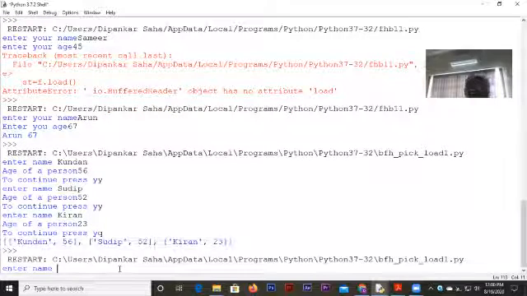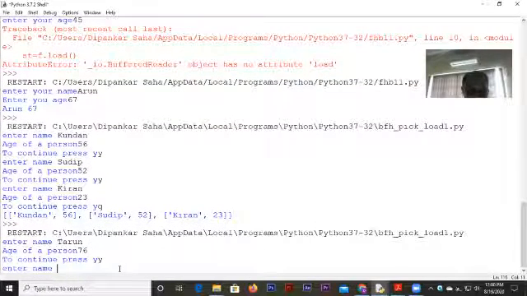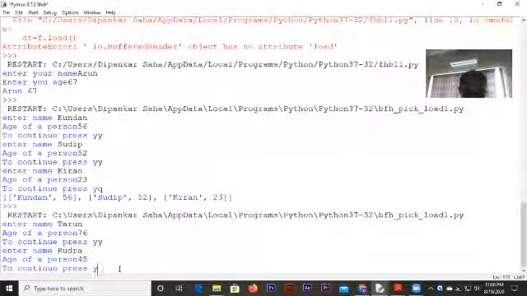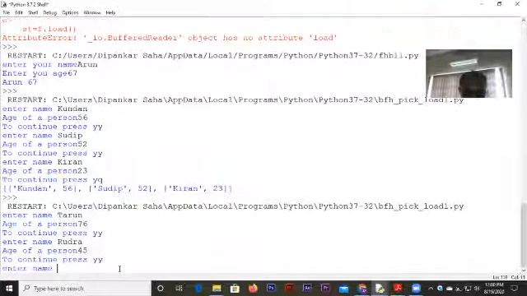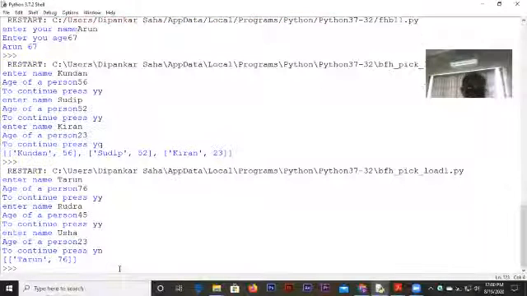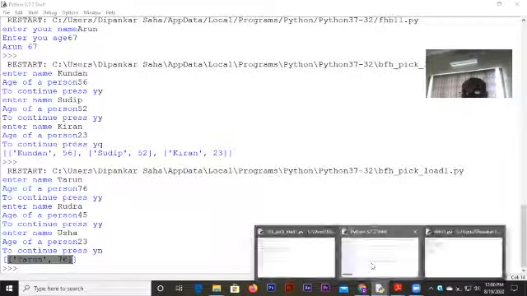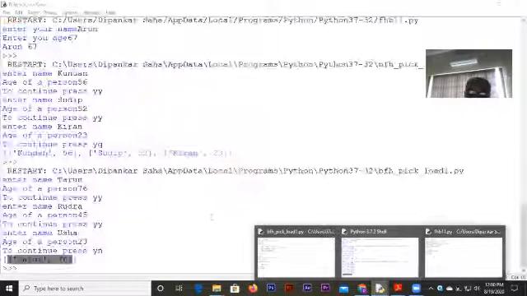Say my first name is this, my second name is this, and my third name is this. Look at this. Here only the first name is displayed. Only the first data, that is the first element of the list, is displayed. The second and third elements did not come. So now you can probably make out the necessity of the loop. The loop is definitely required here.